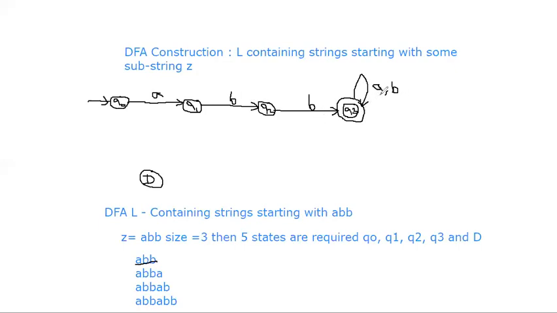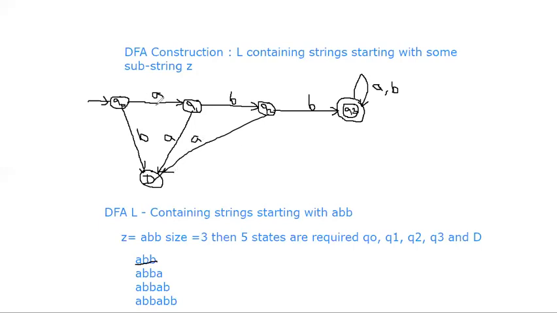Anyway, Q3 has an A transition and a B transition. Now Q0 doesn't have a B transition, because if the starting character is B, then that is invalid according to your question. Starting with B is not a legal string here. Even if the second character is A, that is not legal; the second character should be B. Even if the third character is A, that is not legal to your problem.